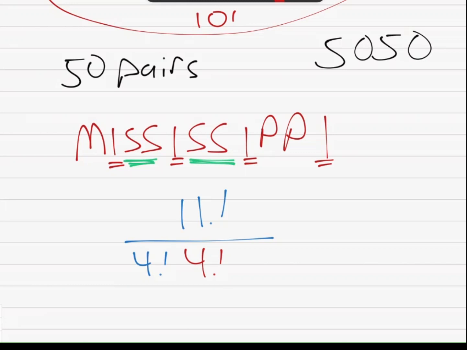Then the last one we have are the multiple p's. There's only 2 of them, so put in a 2 factorial for the p's. And so the answer is 11 factorial divided by 4 factorial times 4 factorial times 2 factorial.